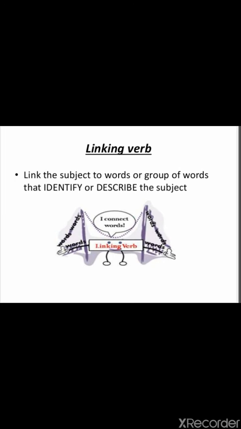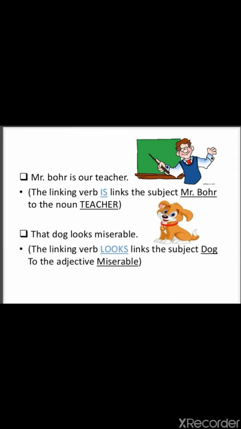Linking verb links the subject to words or groups of words that identify or describe the subject. Like Mr. Ward is our teacher. In this sentence we can see that the linking verb is links the subject Mr. Ward to the noun teacher. Another example we have, that dog looks miserable. In this example we can see that the linking verb looks links the subject dog to the adjective miserable. Next parts of speech will be discussed in next video.